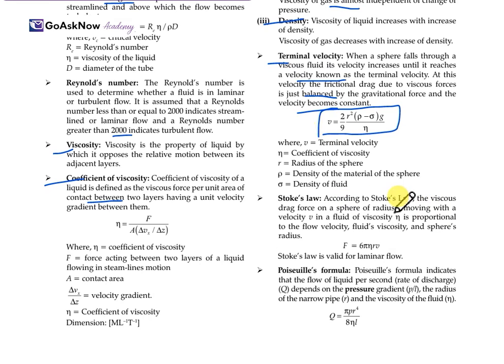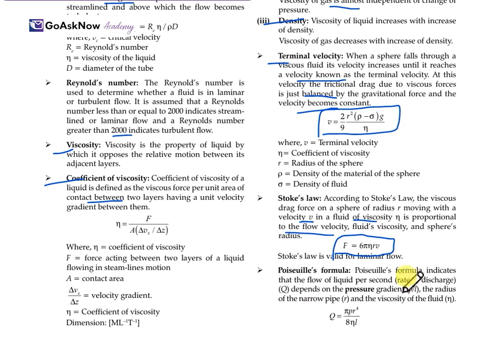Stokes' law. According to Stokes' law, the viscous drag force on a sphere of radius r moving with velocity v in a fluid of viscosity η is proportional to the fluid's viscosity, the velocity, and the sphere's radius. F = 6πηrv, where η is the coefficient of viscosity, r is the radius, and v is the velocity. So this is Stokes' law.